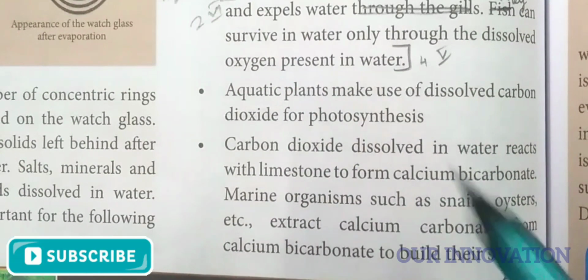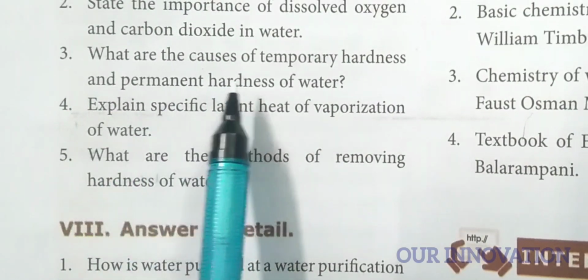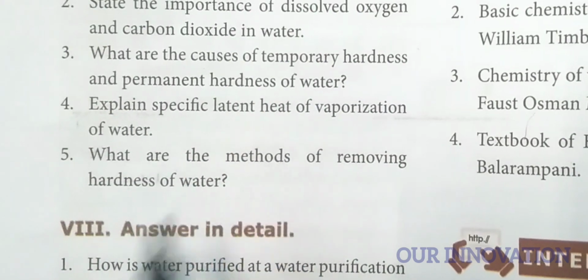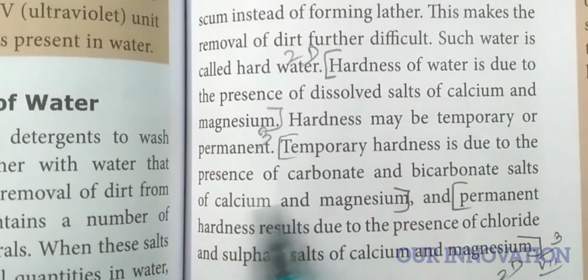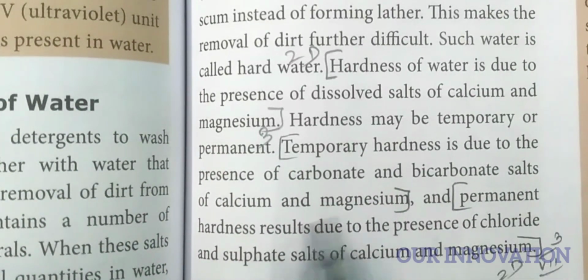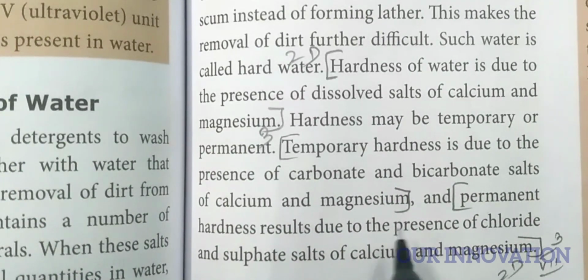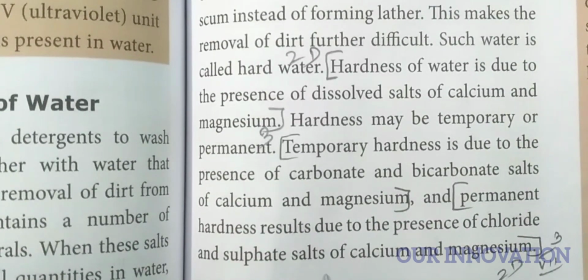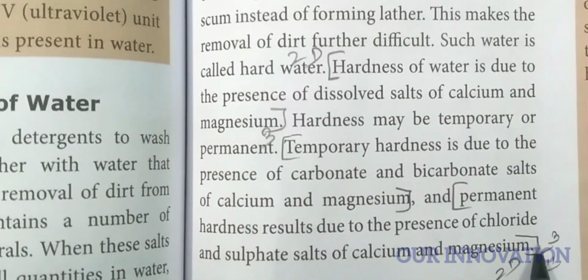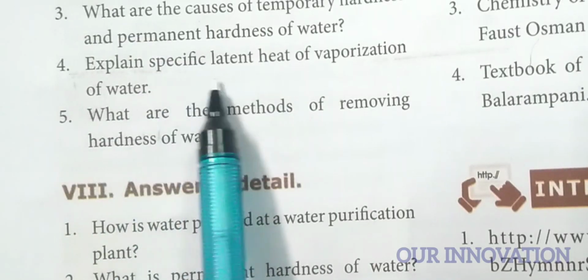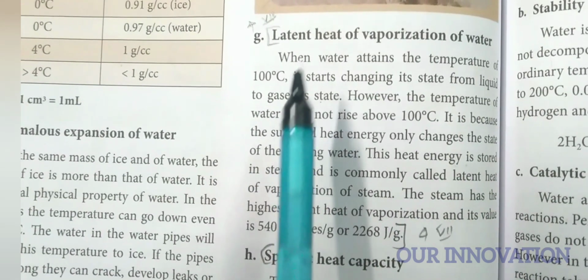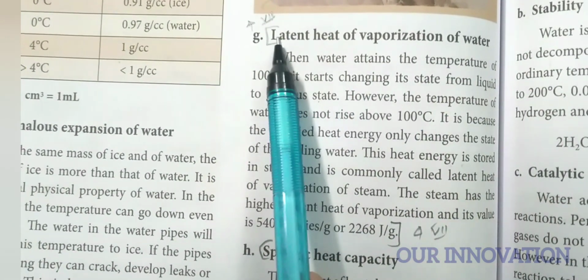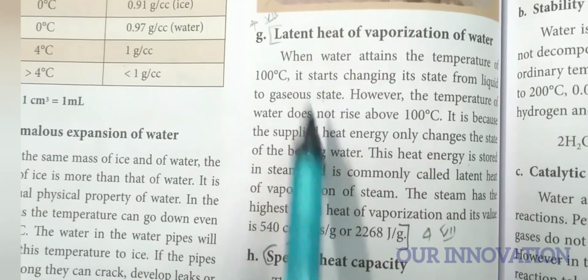You have to write this fully. What are the causes of temporary hardness and permanent hardness of water? Page number 147. Temporary hardness is due to the presence of carbonate and bicarbonate salts of calcium and magnesium. Then permanent hardness results due to the presence of chloride and sulfate salts of calcium and magnesium. Write up to this. Explain specific latent heat of vaporization of water. Page number 142. Latent heat of vaporization of water. Mark it from here until end of this.